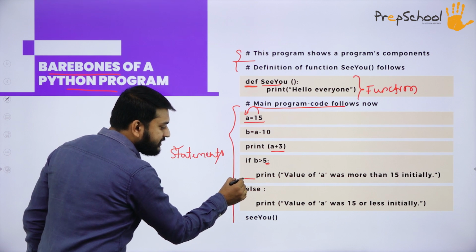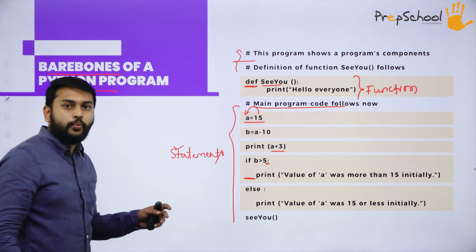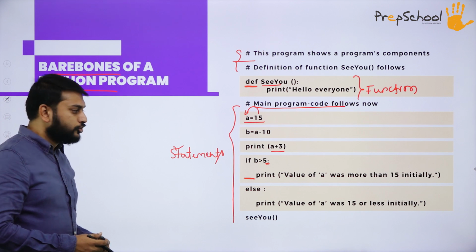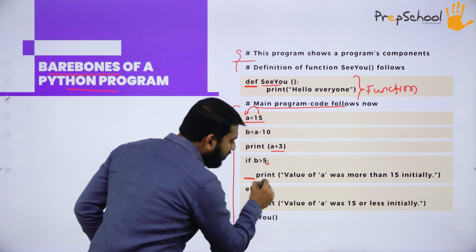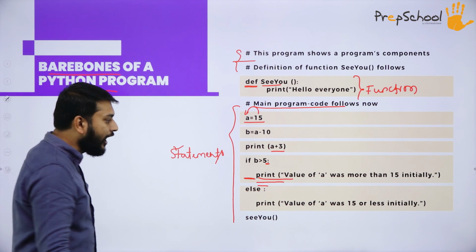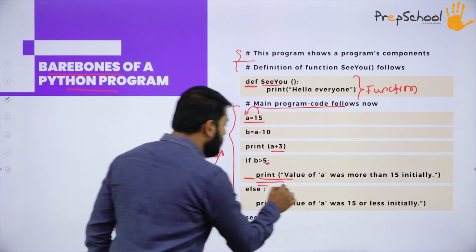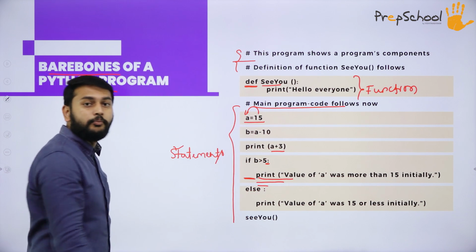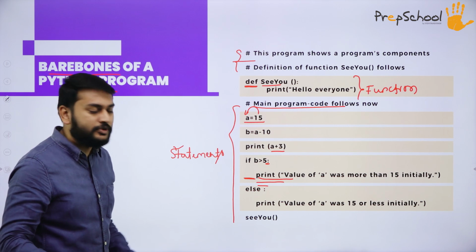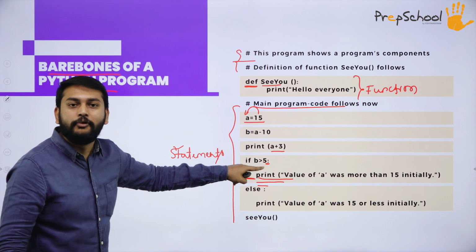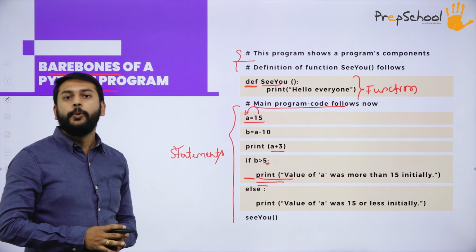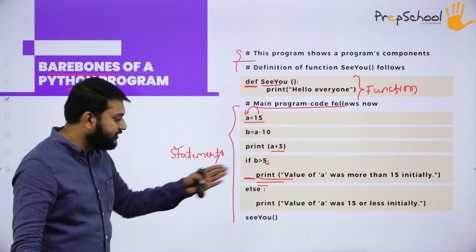What is the meaning of it, sir? All the statements that I have after one tab space belong to this particular block. A set of statements is what I will call a block. So why do we have this concept?